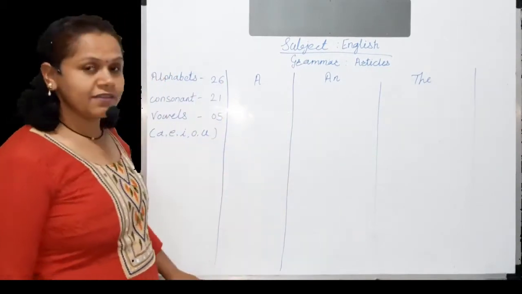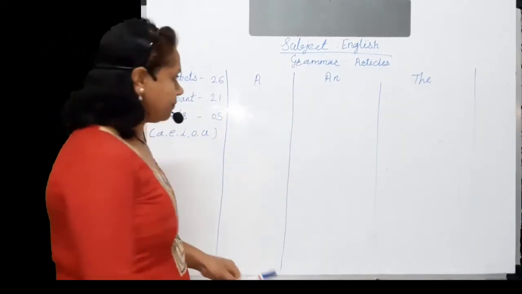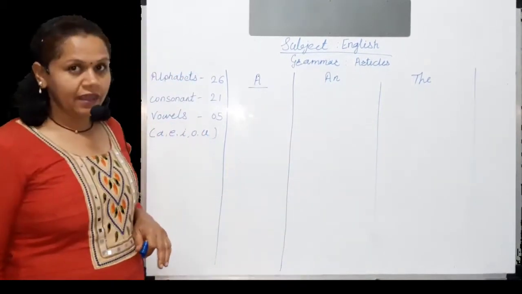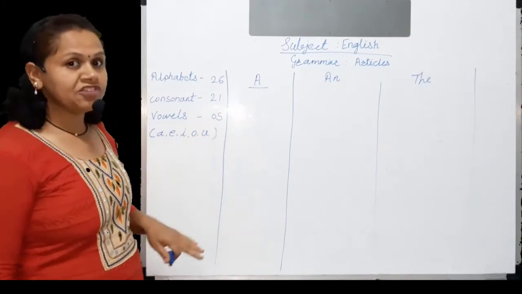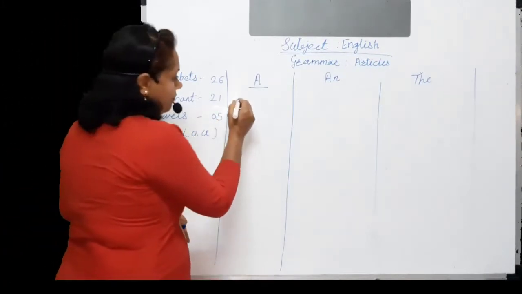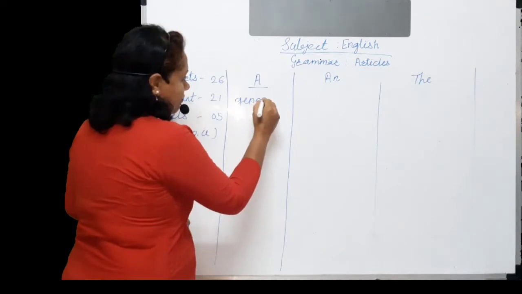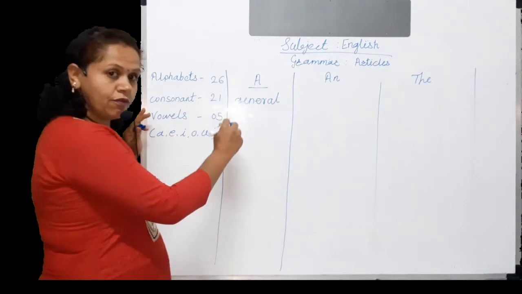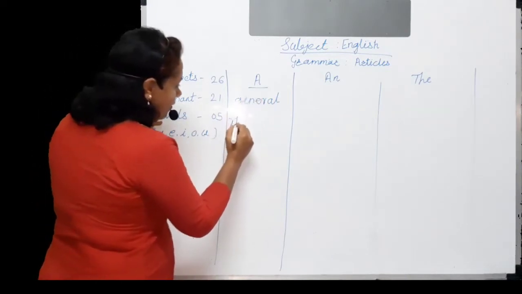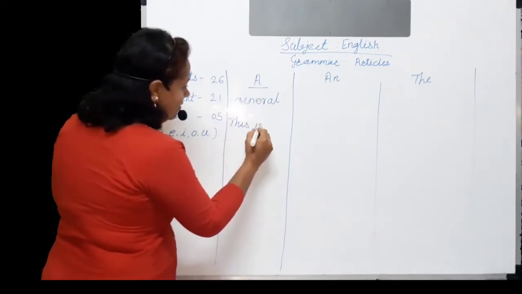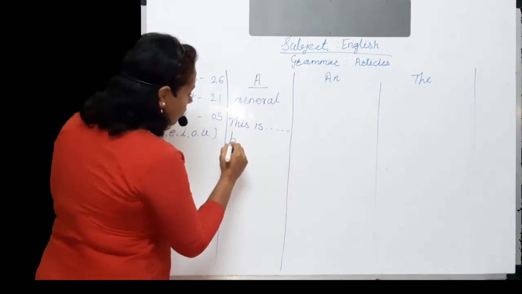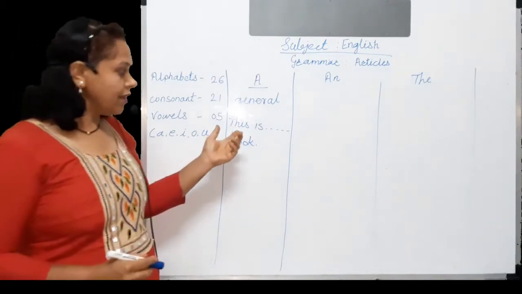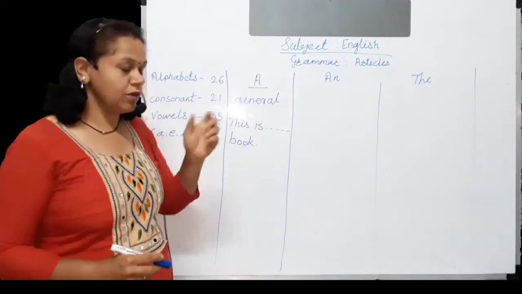Now we will discuss first article a. Article a is used to mention things in general. For example, now we will write down an example. This is dash dash book. Yes, our example is: this is dash dash book.